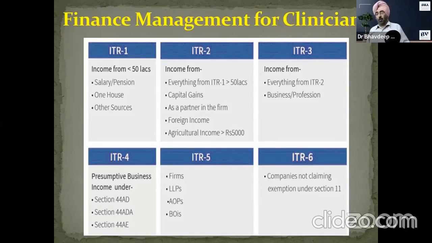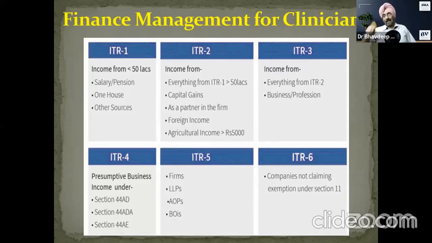I'll come to ITR 4 first. Presumptive taxation, ITR 4. The easiest and simplest ITR, fillable in less than 10 minutes. If you have that sheet, the modified form 3 sheet I showed you, if you have your clinic income lined up, this is my cash income, this is my NEFT income, this is my QR code income, this is my swipe income, POS income, if you have all those lists, it takes 10 minutes to file the ITR.